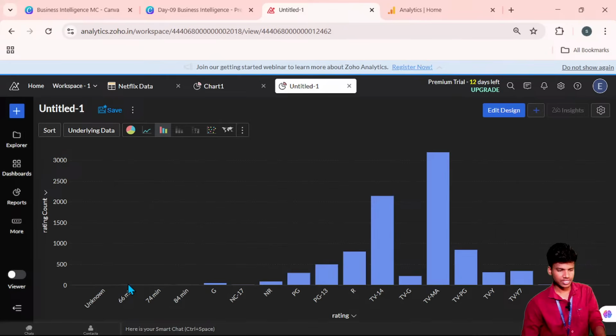G is one of the rating things. NC 17 and NR and PG 13, R and TV 14, the TVG and TVMA. So these are mentioned like TV shows, same as movies. The UR is very less.